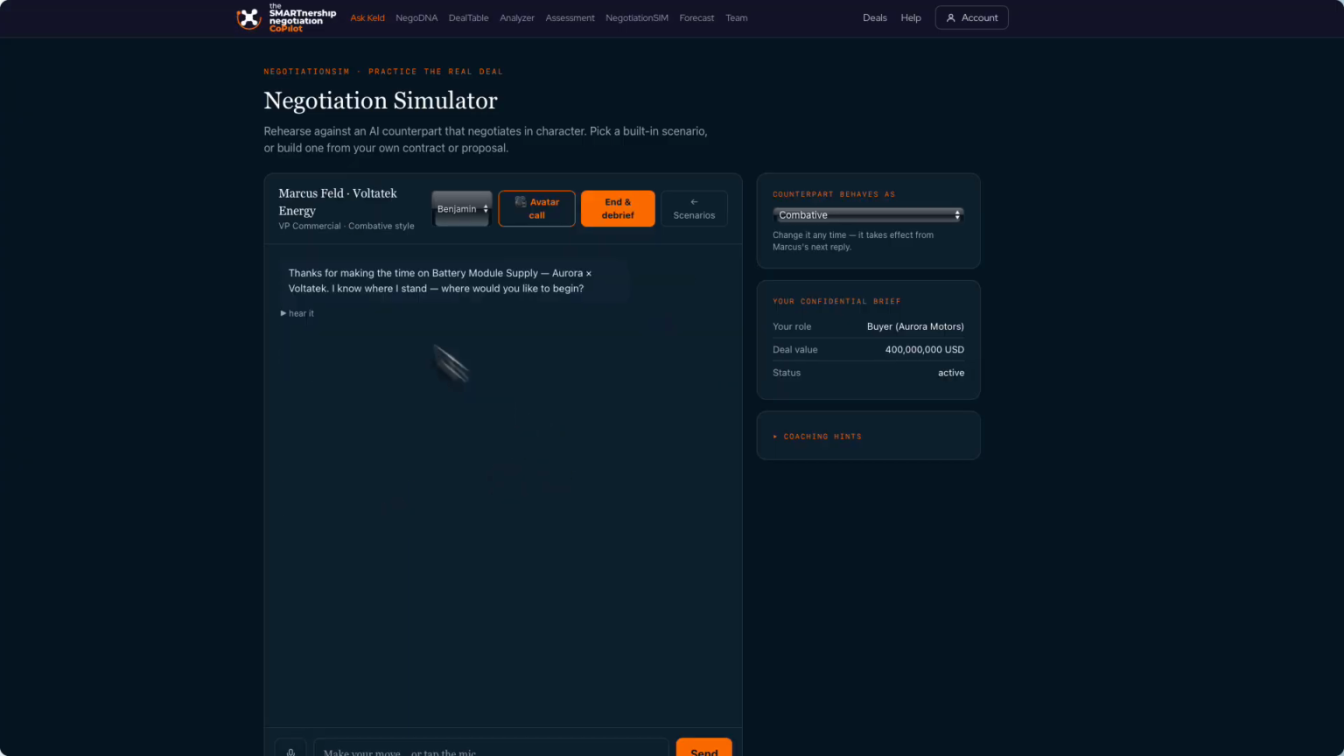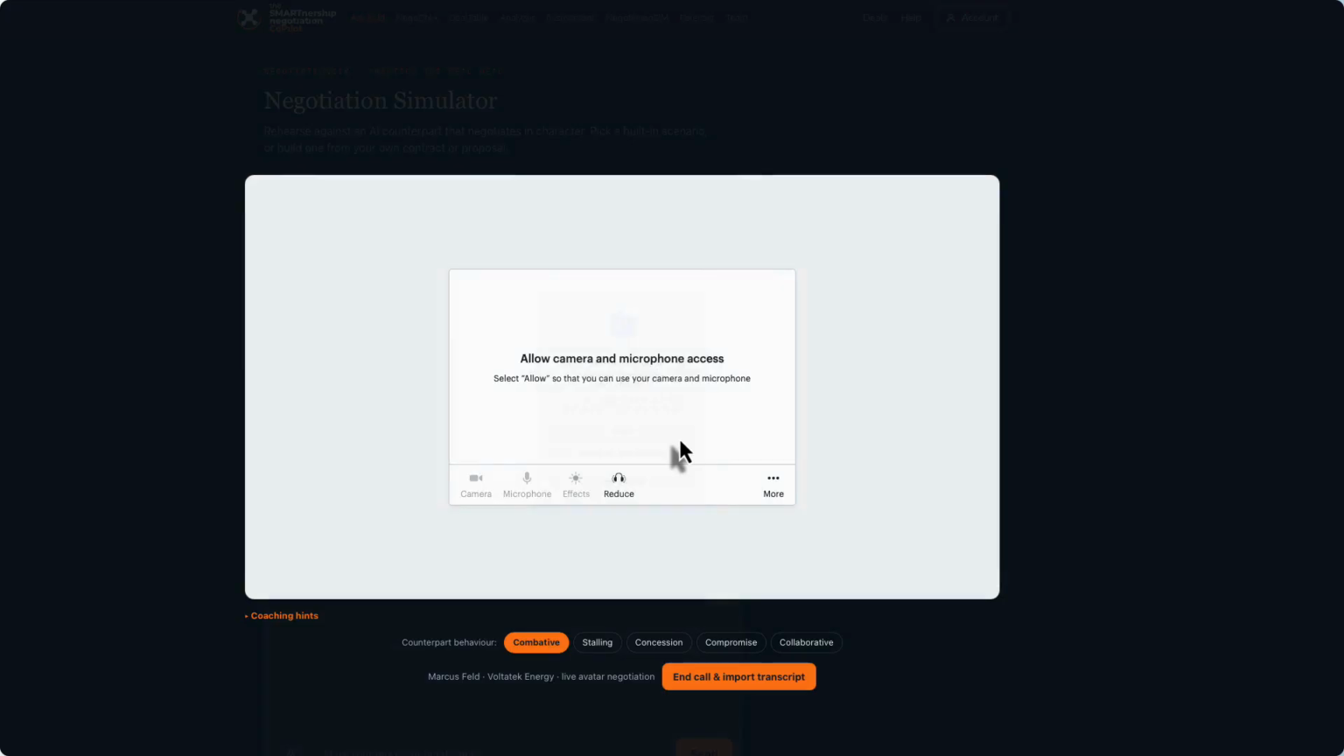What I'm doing in here is I can either do it by text or have voices on the text version here, if I prefer not to have a live counterpart. I have coaching hints here on the right side if I need that during negotiation. And I can choose how my counterpart should work, whether they should be combative, stalling, compromise, concessional, or collaborative. Then I can choose, and this is the new feature, to click the avatar call.